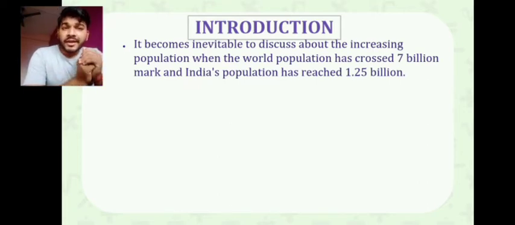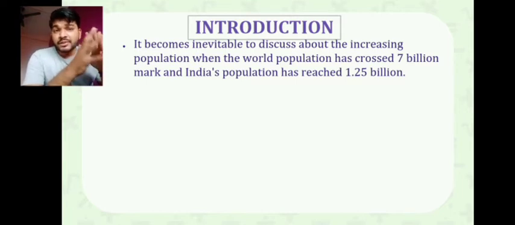So here, as per the 2014 data, there was a 7 billion population in the world, where India had reached 1.25 billion. Out of 7 billion, that is 700 crores of people at that time, India was with 125 crores of people as per 2014 data.